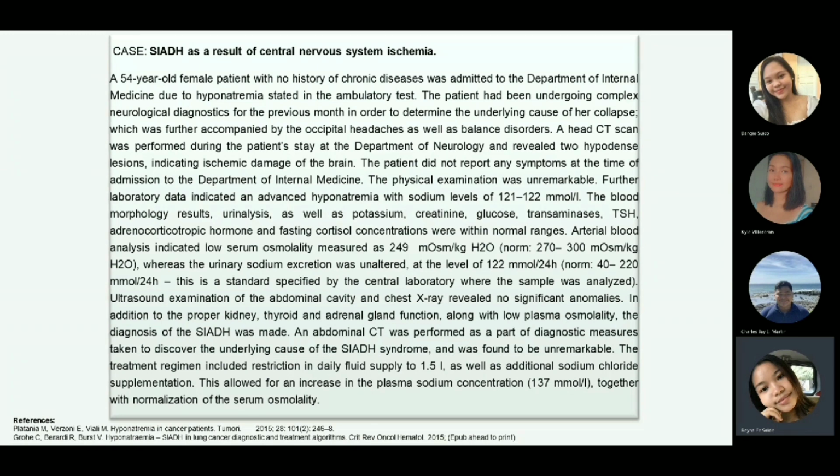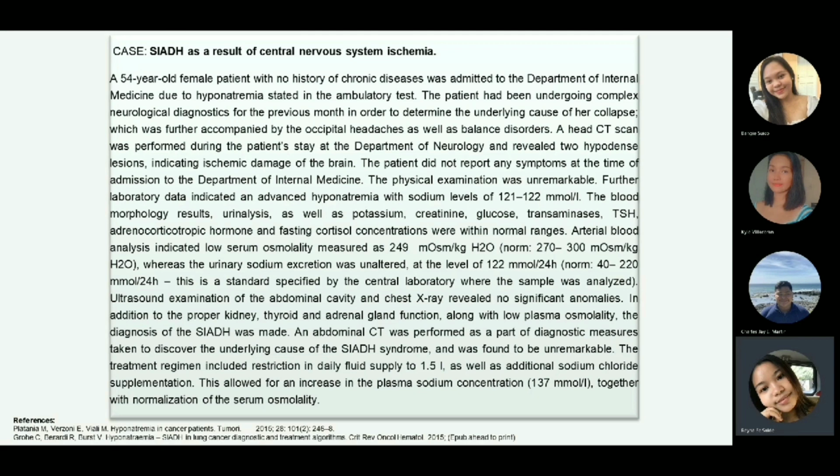The treatment regimen included restriction in daily fluid supply to 1.5 liter as well as additional sodium chloride supplementation. This allowed for an increase in the plasma sodium concentration to 137 millimole per liter, together with normalization of the serum osmolality.